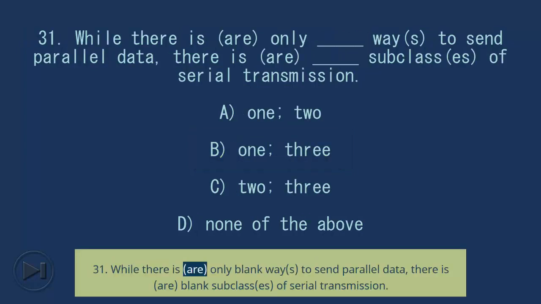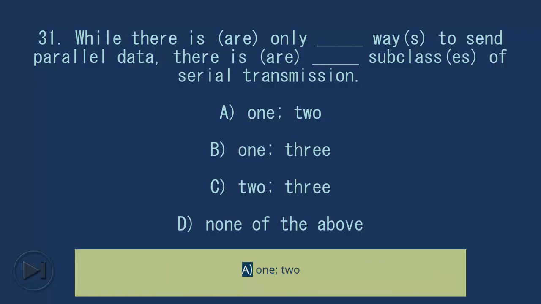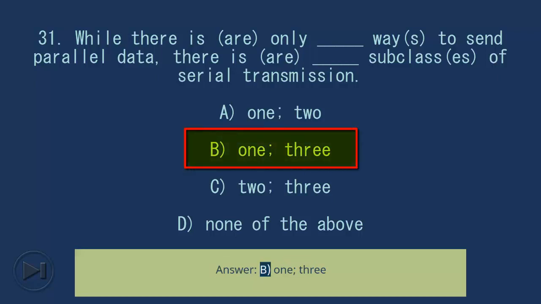31. While there is only blank way to send parallel data, there is blank subclass of serial transmission. A. 1, 2. B. 1, 3. C. 2, 3. D. None of these. Answer: B. 1, 3.